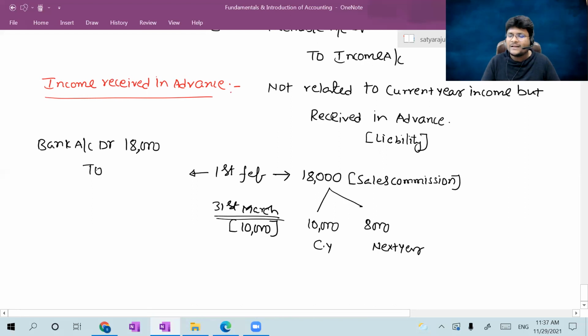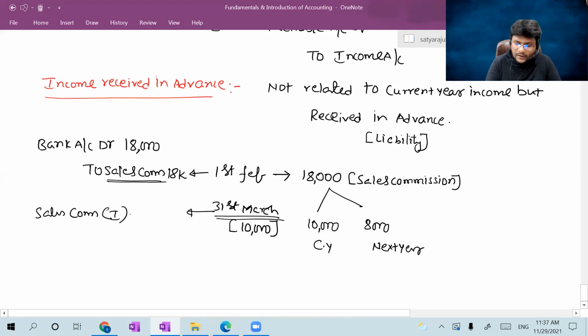At that point of time, I assumed that the entire amount is my sales commission, which is my income. So that's why it is credited to sales commission income. But later, as on 31st March, I realized that the entire sales commission is not income. Out of that, 8,000 is related to the next year. That's why I want to decrease the income. Sir, increase in income should be credited, but decrease in income should be debited. So the entry is sales commission income account debit.